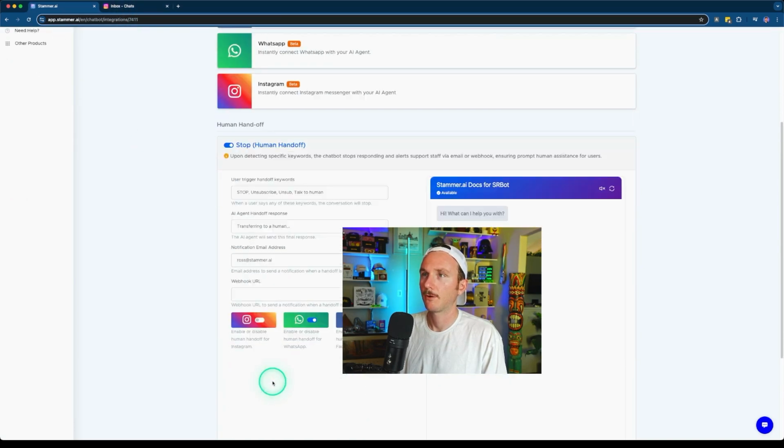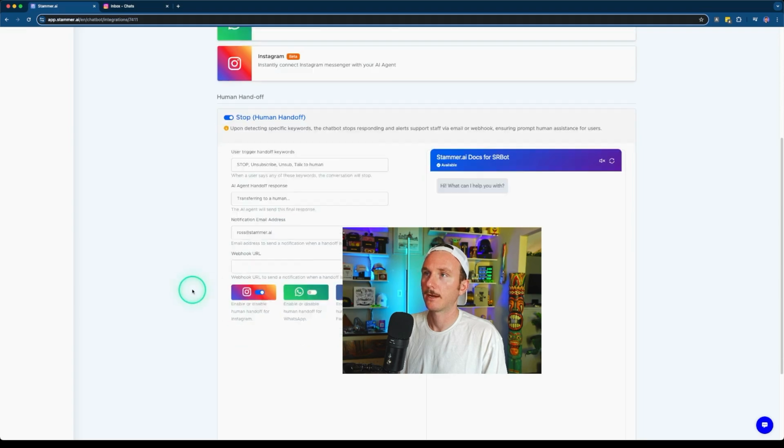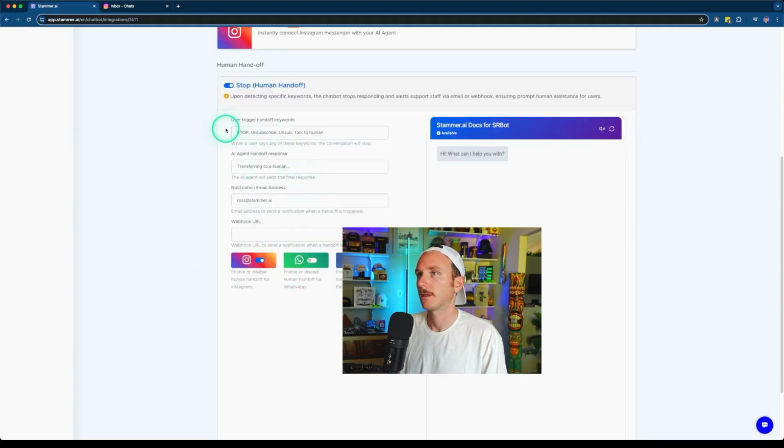We can enable or disable human handoff for this channel. And you can see that there's the toggles to enable and disable this right here. So essentially what this is going to do is allow you to be notified. And for example, I can send myself an email when one of these keywords is sent by a user.